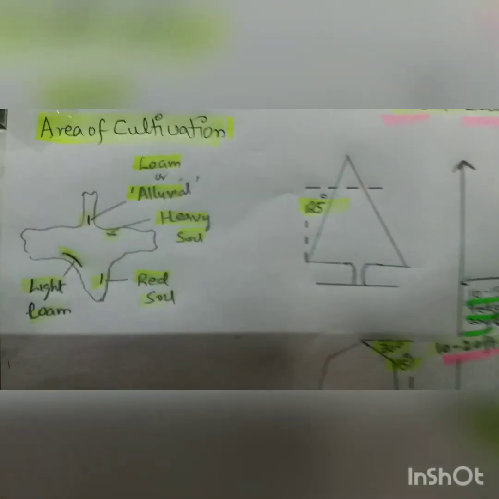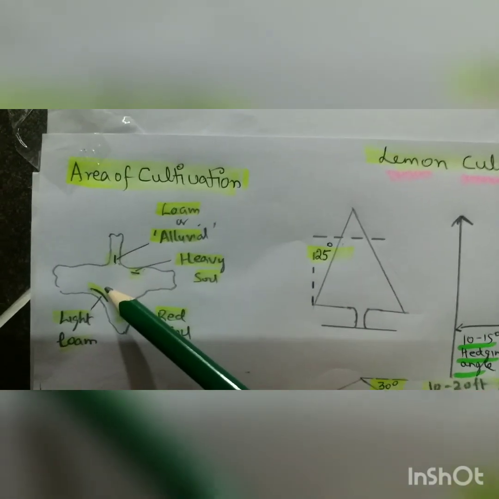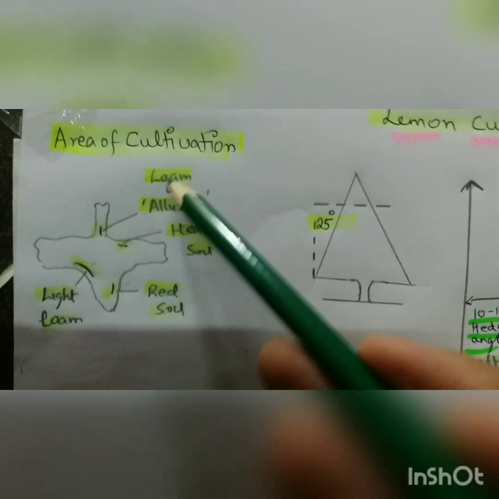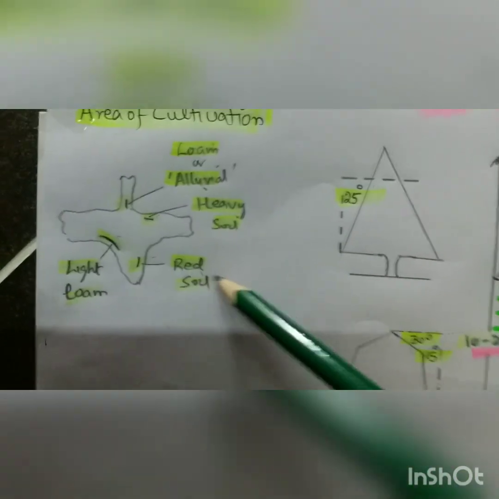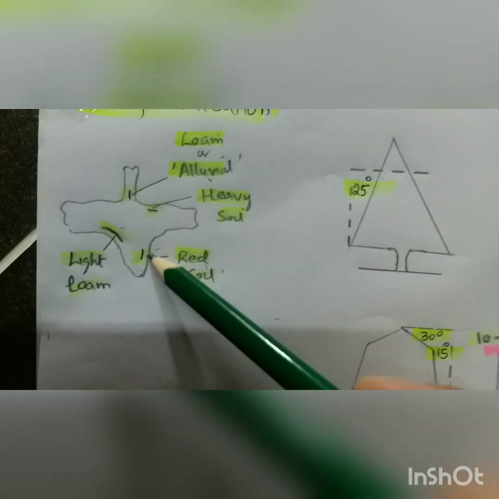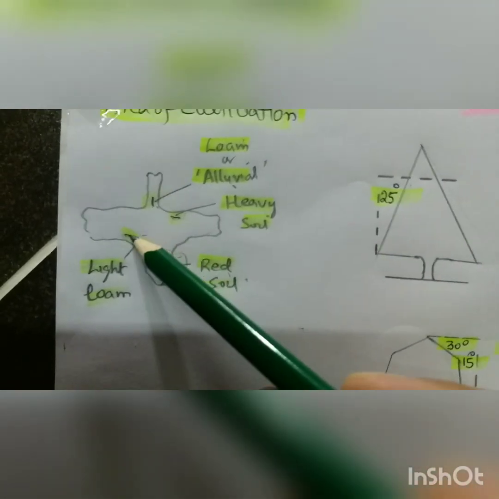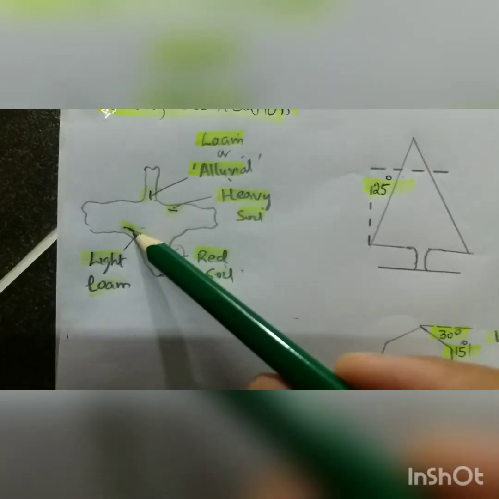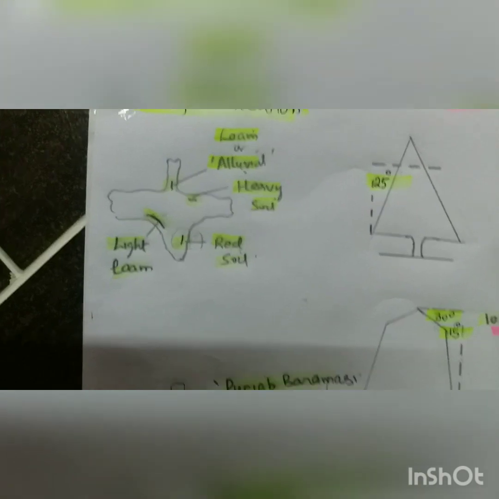Right? So now we are going to the area of cultivation. See, we have Uttar Pradesh, Assam, Maharashtra, Karnataka, and Andhra Pradesh. Here we have loam or alluvial soil. In Assam we have heavy soil. Here we have red soils, with very low yield because the area is small. In Maharashtra and Karnataka we have light loam. I already told you, because of the Arabian Sea, that is sandy loam.